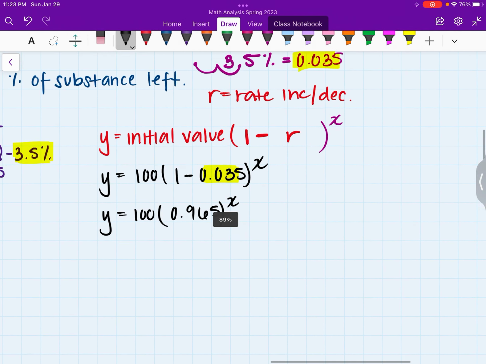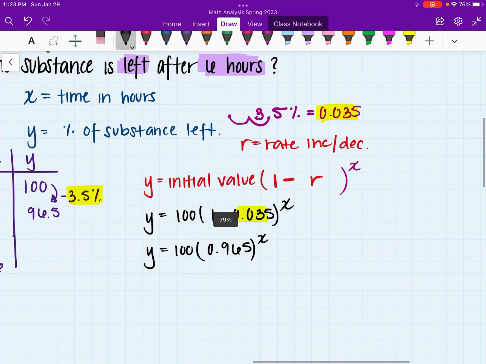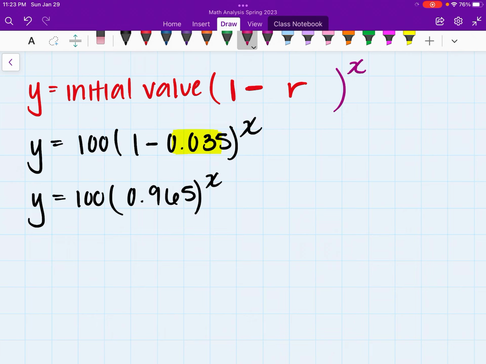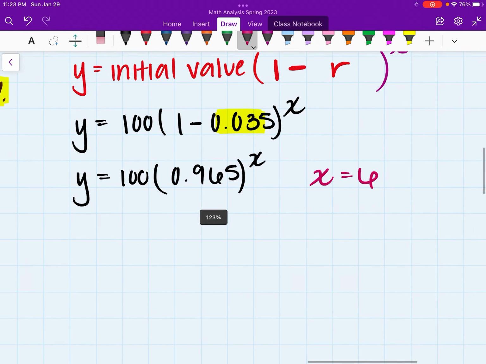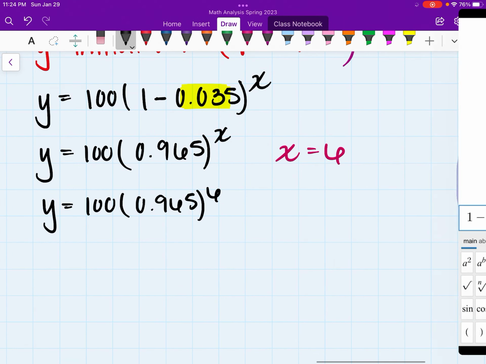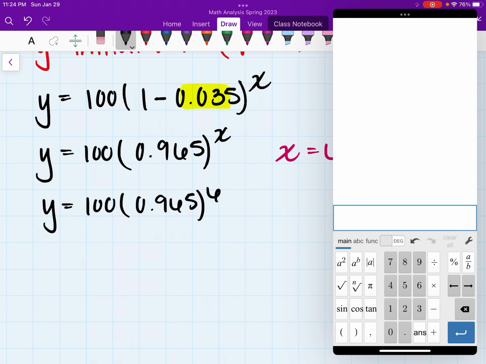So in this case, we want to go ahead and see how much of the substance is left after 6 hours. So we're going to say that x in this case is going to equal 6. So let's go ahead and do that basic substitution. And I have y equals 100 times 0.965 to the 6. And let's go ahead and enter that in the calculator.